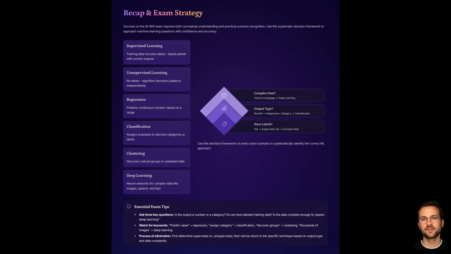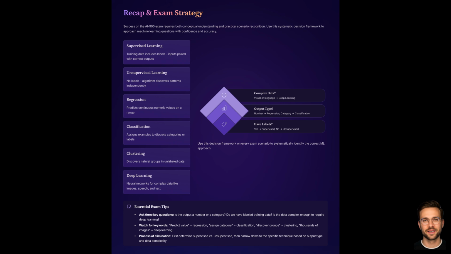More specifically, regression predicts a numeric or continuous value. Classification predicts a category or label, binary or multiclass. Clustering discovers groups in unlabeled data. Deep learning uses neural networks with many layers, and is powerful for images, speech, text, and generative AI.